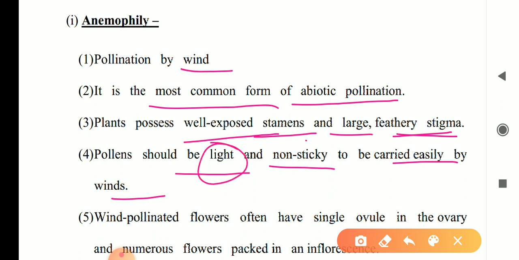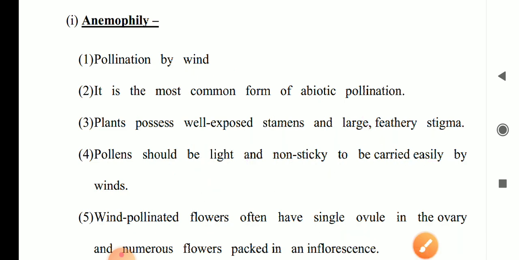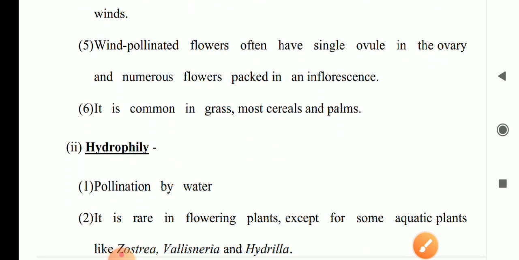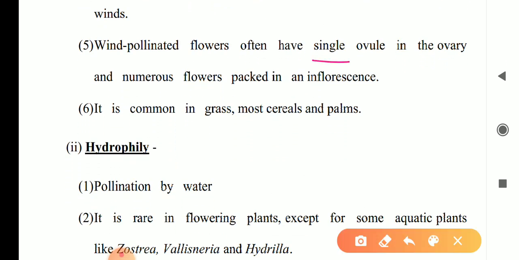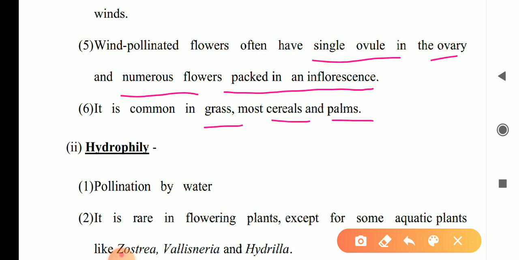So it should be light and non-sticky. The stigma is sticky, large, and feathery. Wind pollinated flowers often have a single ovule in the ovary and numerous flowers packed in an inflorescence. Examples: grass, cereals, palms, etc.